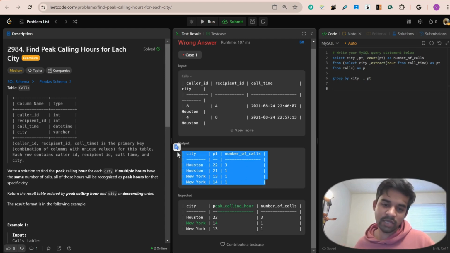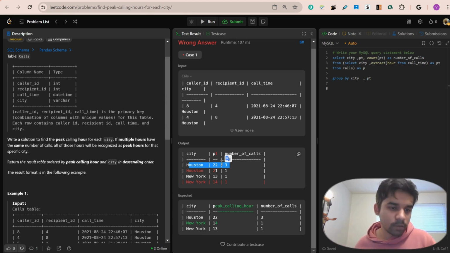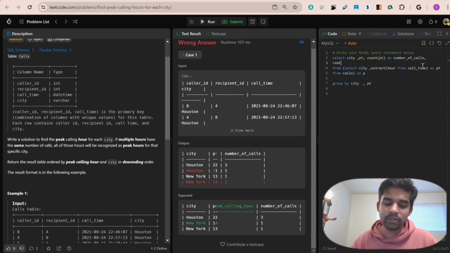Then the next step is I would be using a rank function. You could either use rank or dense rank to find the peak calling hours. Looking at the table, we could see that three people are speaking at 10 o'clock, and we could determine that this could be the peak calling hour for that city. To find this, you could use the rank function or the dense rank function. Rank functions are window functions. Partition by city.